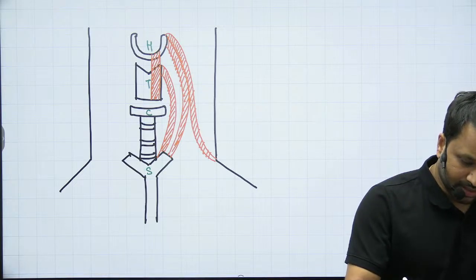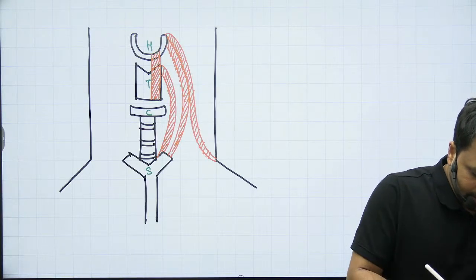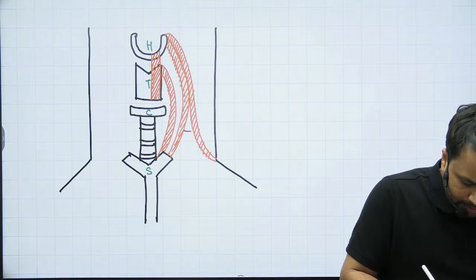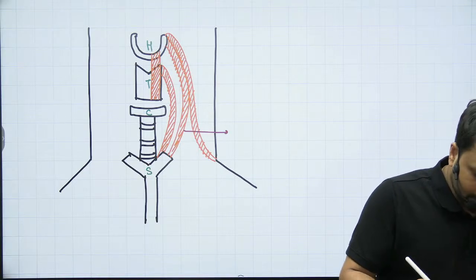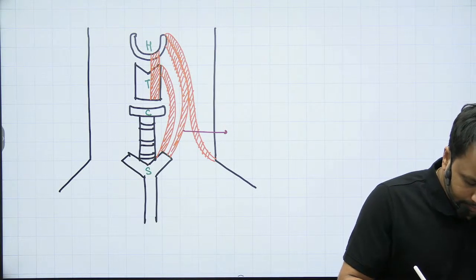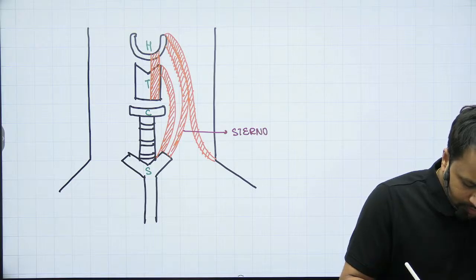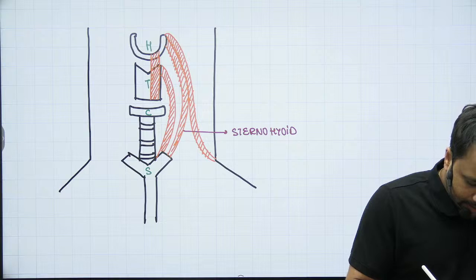So for the sake of understanding, if I label the first muscle that you have between the hyoid and the sternum, this is what we call the sternohyoid. Then you have the sternothyroid.